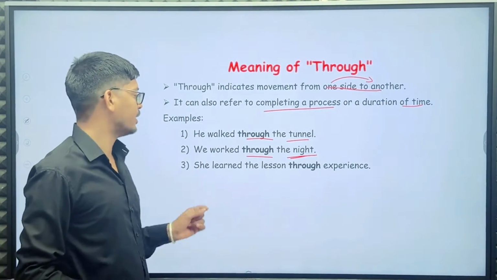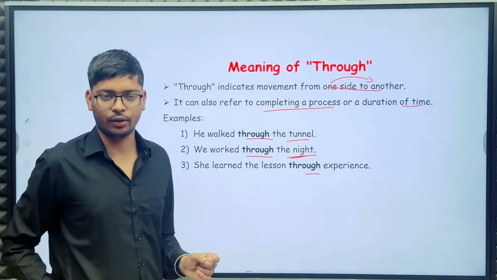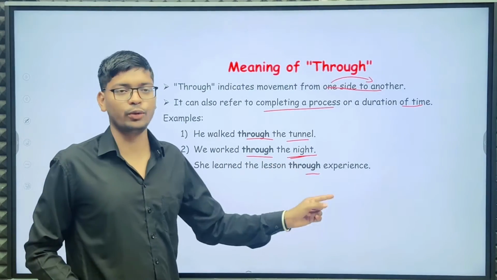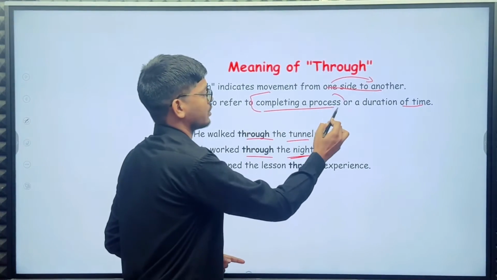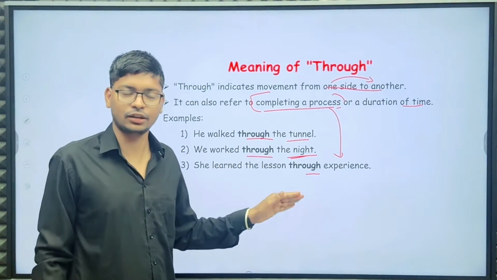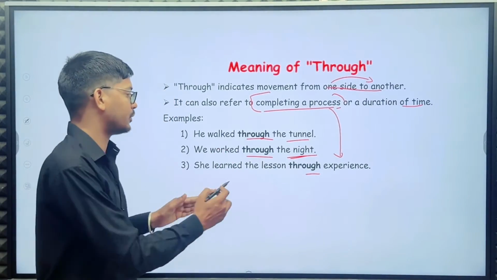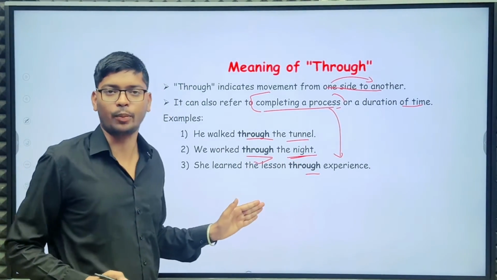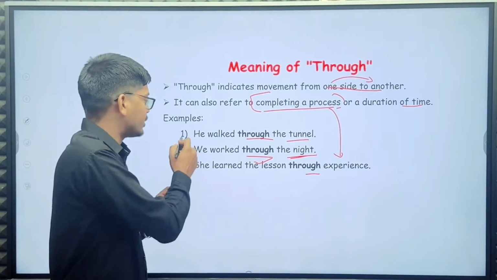Next example: she learned the lesson through experience. So here it is completing a process. After getting experience, she learned the lesson. Okay, so here you can easily understand through these examples.